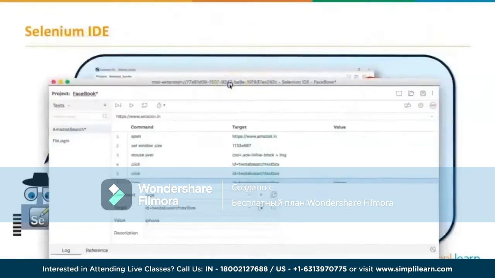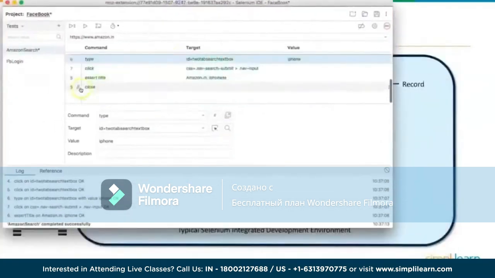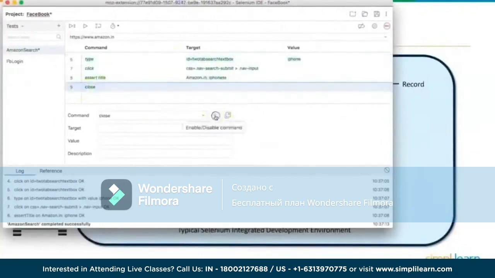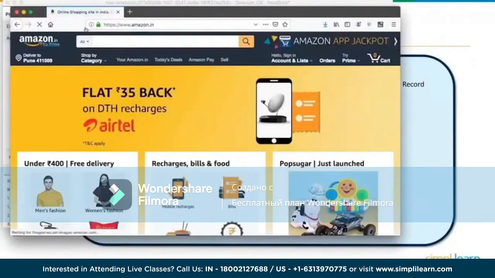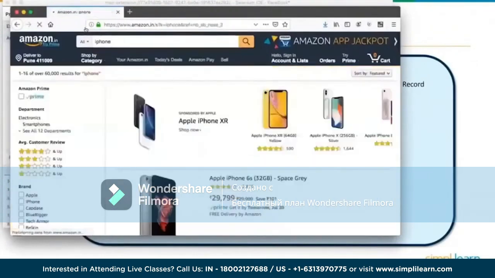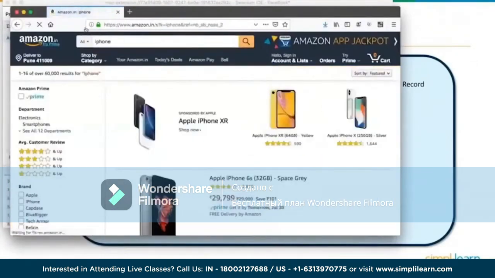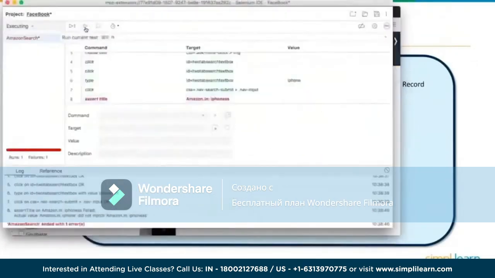Alright, done. And now here I'll also uncomment the close, because anyway it's a failure which I'm going to see, which I should be able to see in the logs. So I'll close the browser after the execution of the test case. Okay, so let's simply go and run the test case. Okay, Amazon.in is launched. It should search for iPhone now. Yeah, there you go. Alright. Now it should also close the browser. Yes, it has closed the browser and it